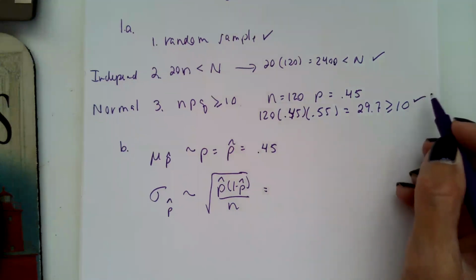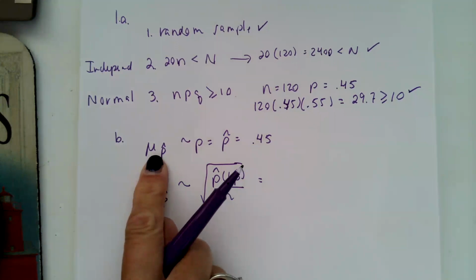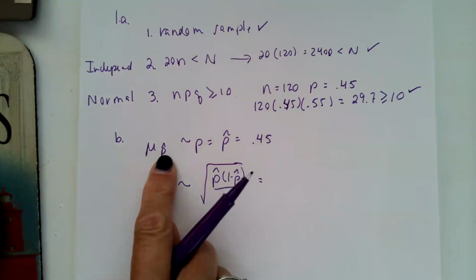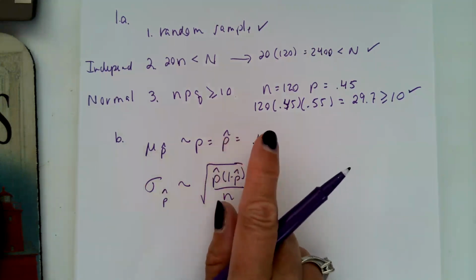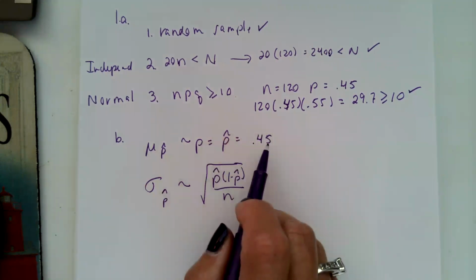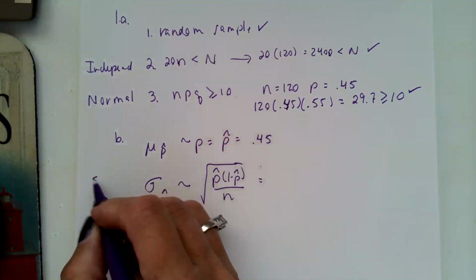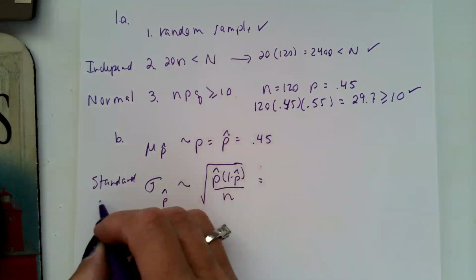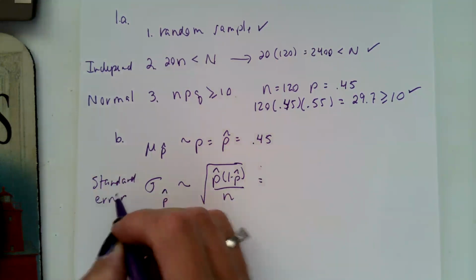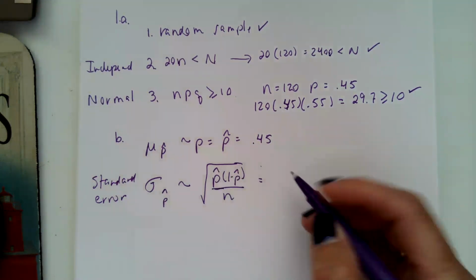So there's our third requirement, normality. Then to describe our distribution, we're going to say the mean of the proportions is going to be our sample proportion, or what they think is true from the population, p, which is 0.45. And then our standard error, which is the standard deviation of the proportions, is taken by the square root of p hat times 1 minus p hat over n.